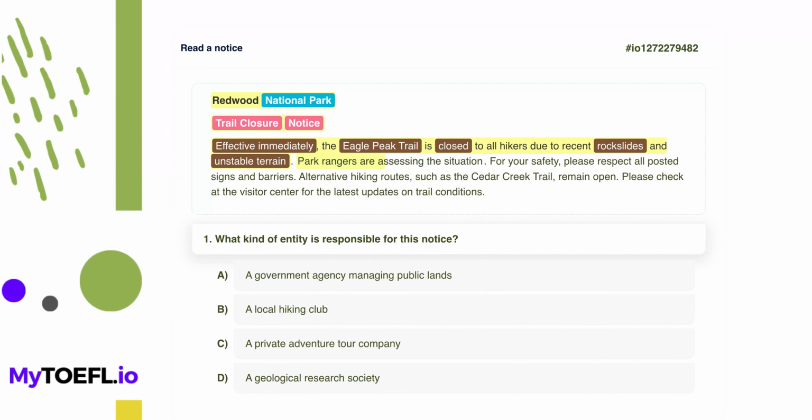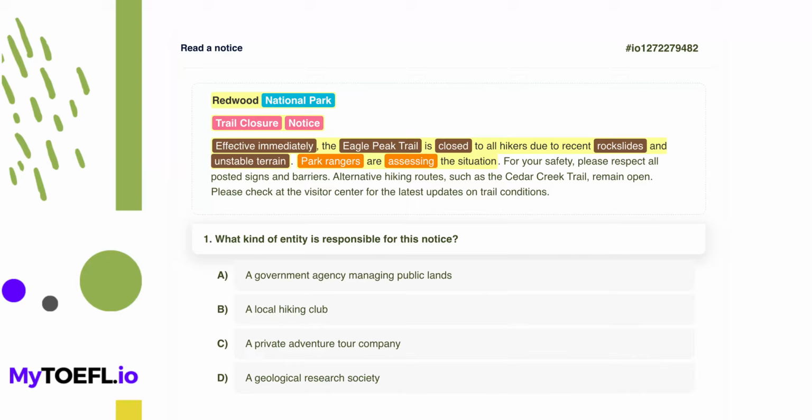Park rangers are assessing the situation. Here we see who is handling the problem. The key phrase is park rangers. These are the officers responsible for protecting the park and the people in it. The word assessing means they are examining or checking the safety of the area.